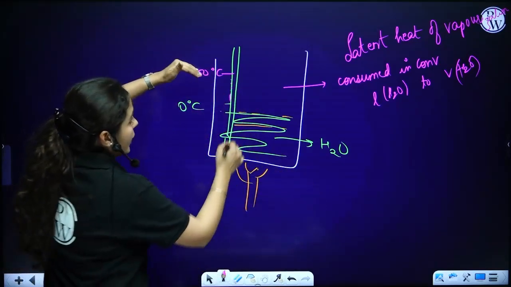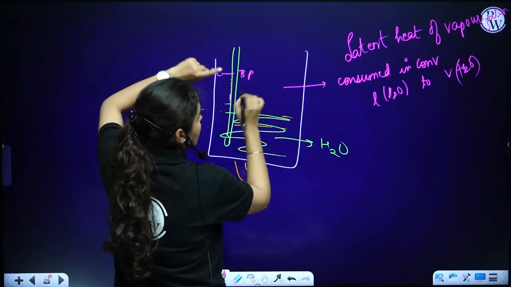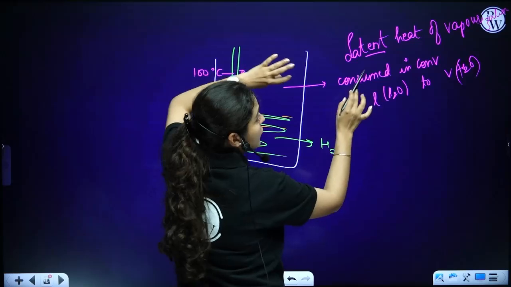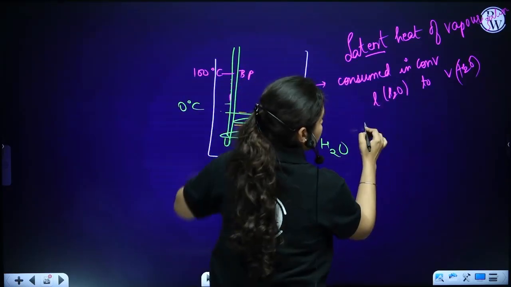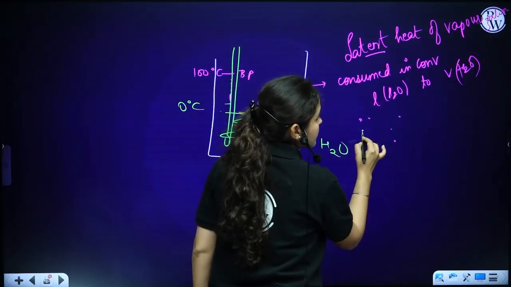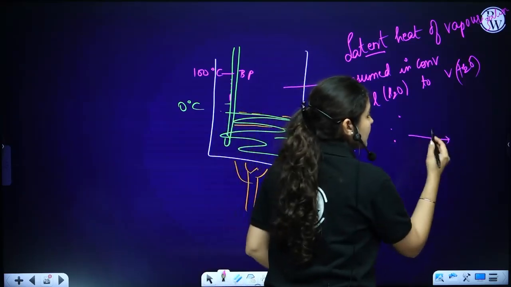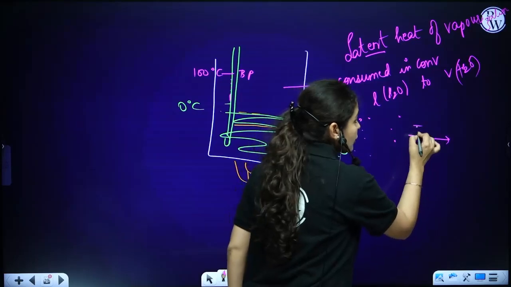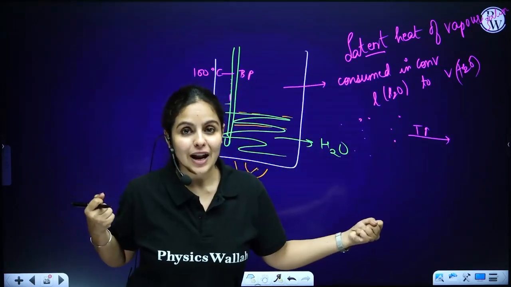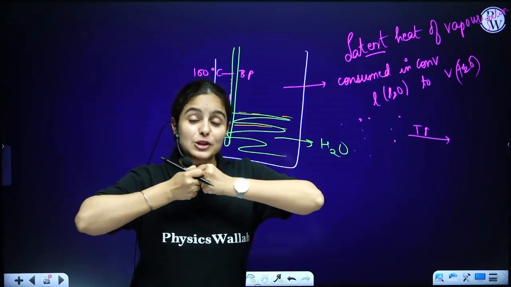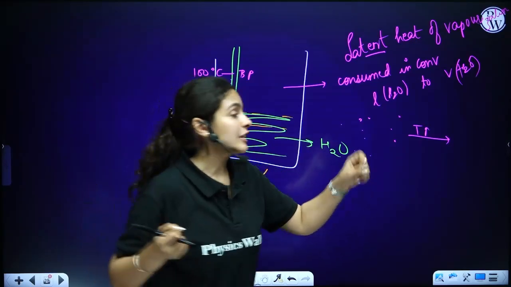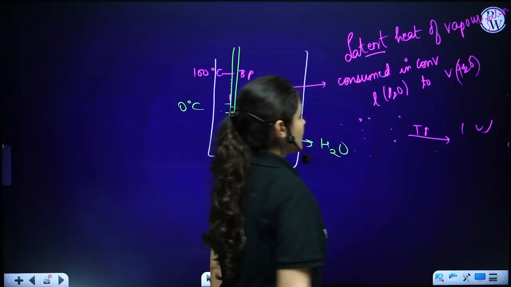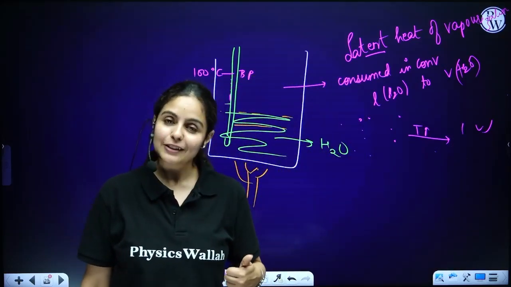Now this is the boiling point. At its boiling point, the latent heat or the hidden heat in a system will be consumed in converting liquid to vapor state. Means the particles of the liquid were a little far apart. Now the extra heat present in the system is going to break these forces of attraction, and that heat will be consumed in breaking these forces of attraction and converting it into gaseous state or a vapor state. Understood? Clear, boss?